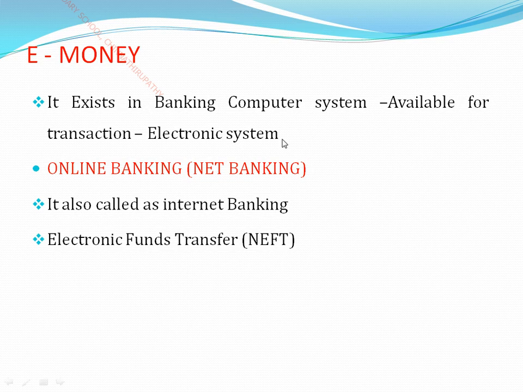It exists in the banking computer system, available for transaction through the electronic system. That means electronic money is money which exists through the banking computer system, available for the purpose of transaction using the electronic system. It is called e-money.